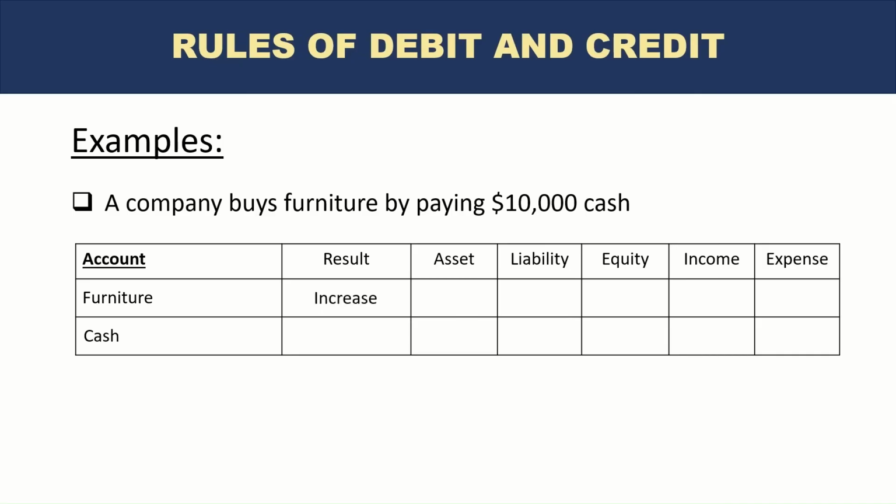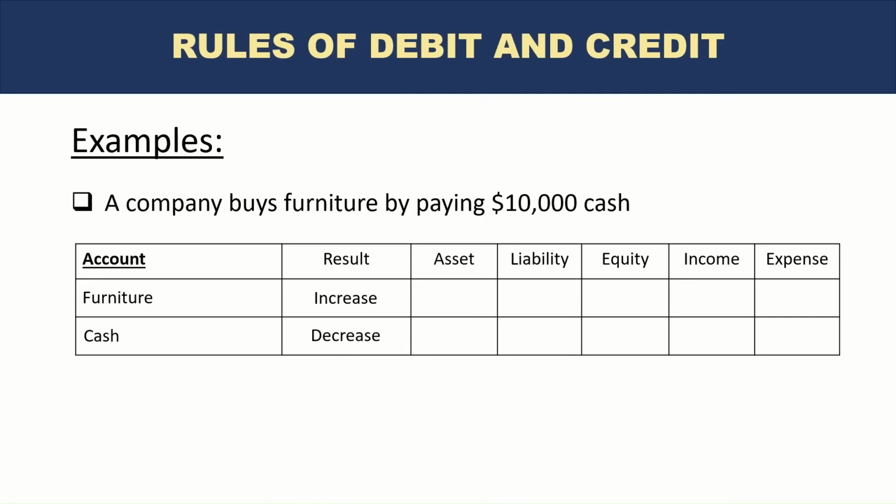What about cash? Well, this time the cash is being paid out. Remember, in the previous example, the business owner was paying cash into the business bank account. So that's why there was an increase. But in this case, the company is paying cash. So there is a decrease in cash.